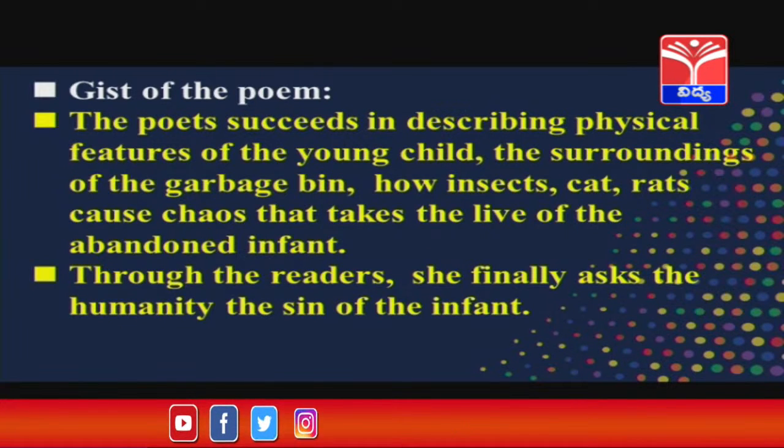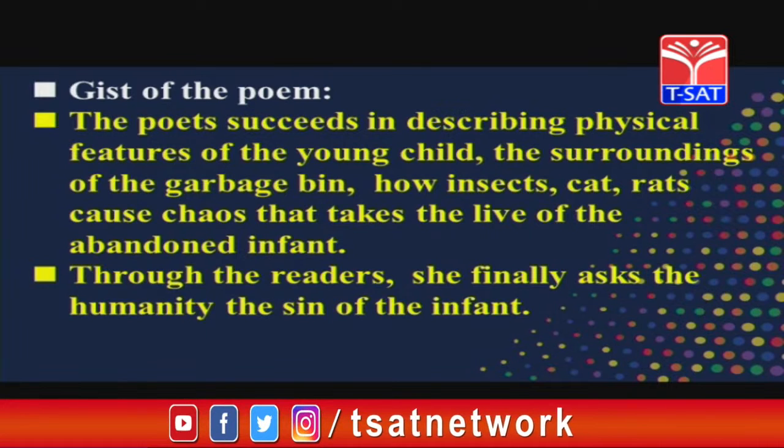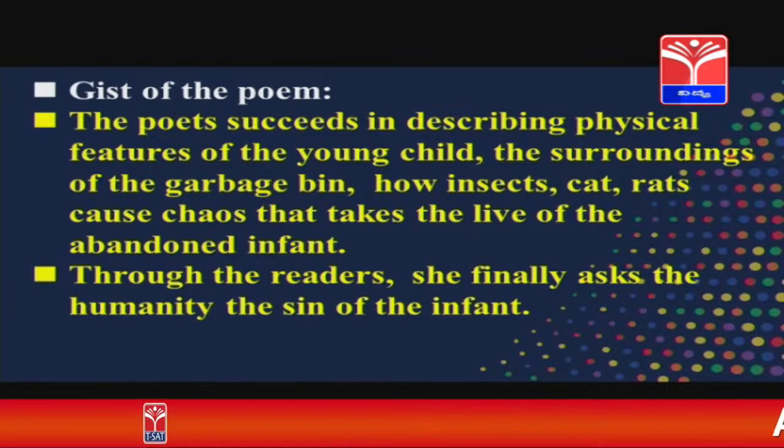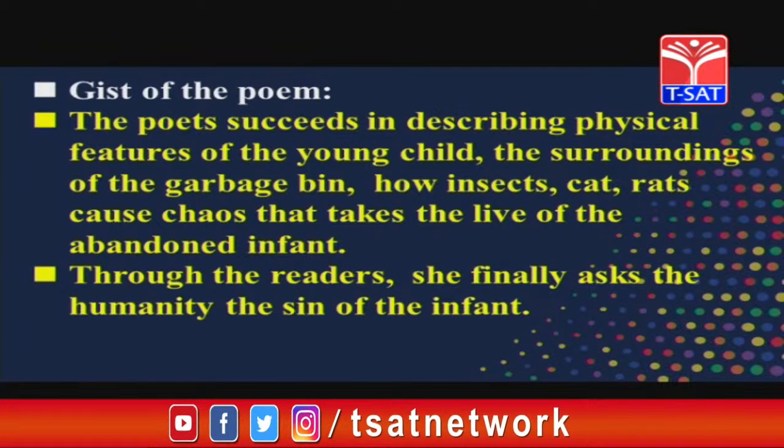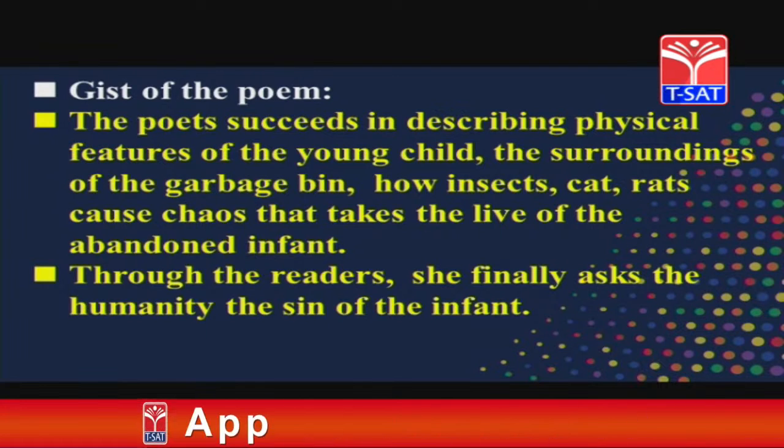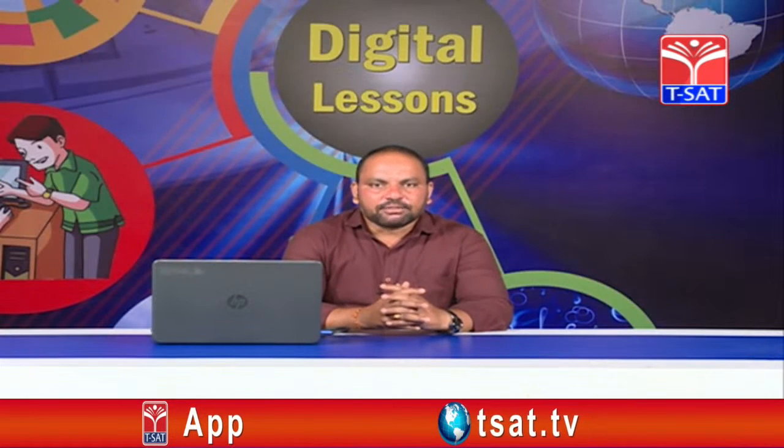The poetess succeeds in describing the physical features of the young child, the surroundings of the garbage bin, and how insects, cats, rats cause chaos that takes the life of the abandoned infant. Through the readers, finally, the poetess asks humanity, what is the sin of the infant? At the end of the poem, she asks humanity, what was the sin done by that particular infant? This is the gist of the poem.